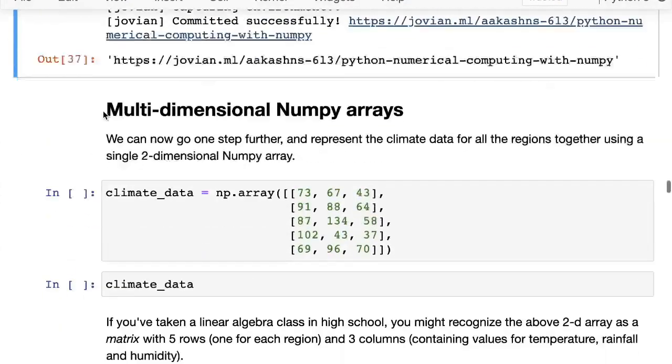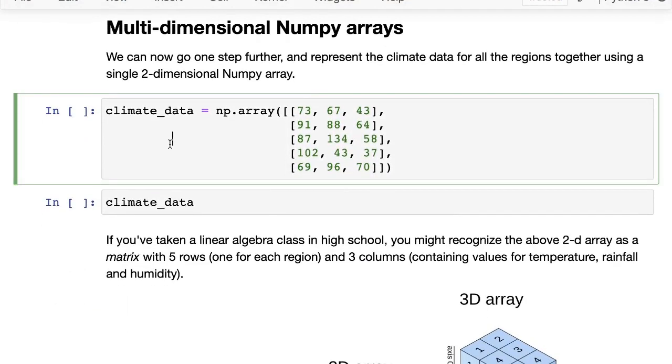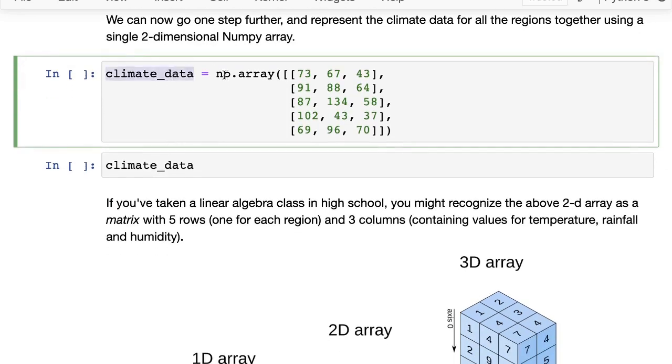Okay. So moving right ahead, now we can actually go one step further and represent the entire climate data for all the regions together using a single two-dimensional NumPy array. So here we can say the climate data is np.array, and here we pass in not a single list of numbers but a list of lists.